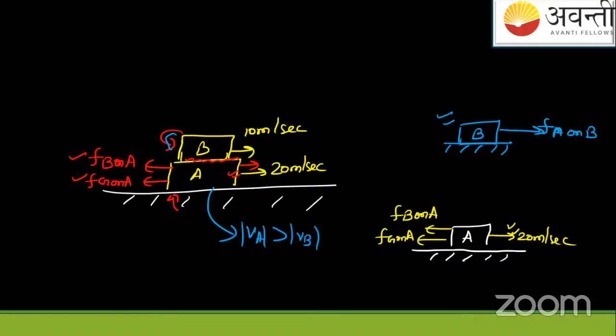Where there are contact points, here the ground is having the contact point, so it will also apply the force, and this is also a contact point, so this will also apply the force. But here there is only one for the B block. For the B block, only one contact point, like contact line, is there. Okay, so that's why only one force will come into action.